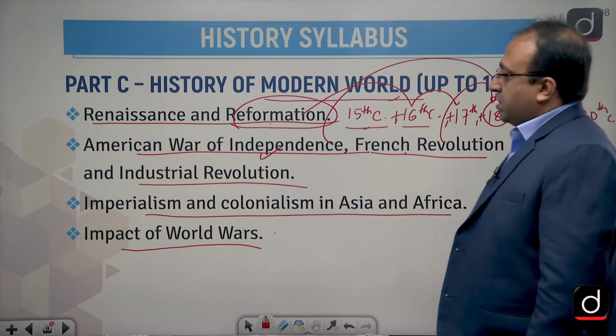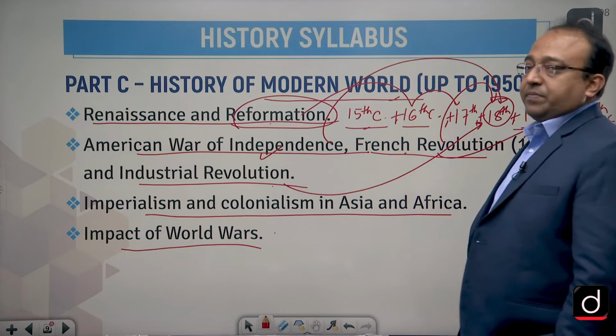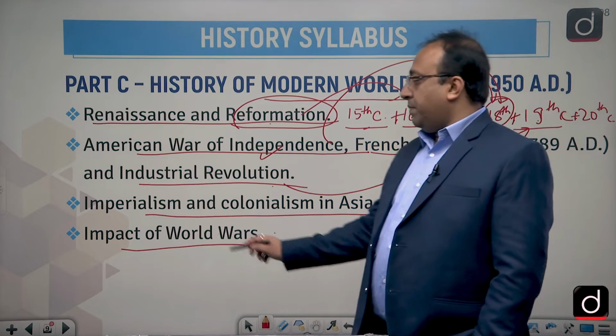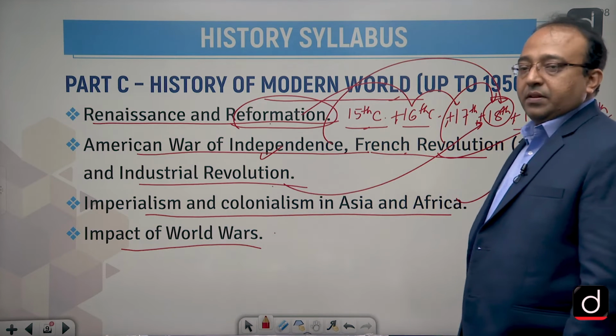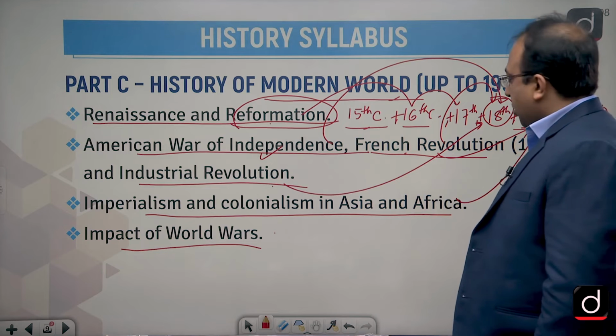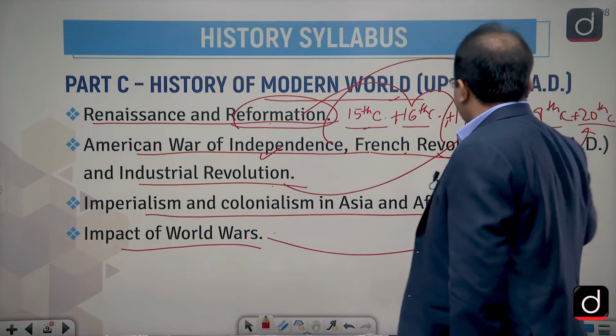Then the Industrial Revolution also comes under the 18th and then the 19th century, in fact. That is how the Industrial Revolution took place. Then if you talk about imperialism and colonialism in Asia and Africa, it took place in the 19th century precisely. So in the 19th century, imperialism and colonialism was at its peak in Asia and Africa. And then the impact of the world wars took place in the 20th century.